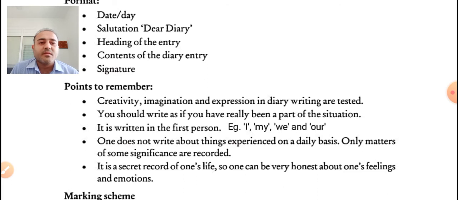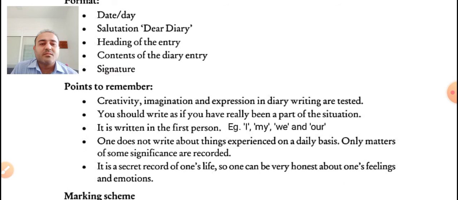Okay. Then next point says it is written in the first person. That means words like I, my, we, and our should be used. For example, I am planning to go for a picnic, or it was the most memorable day in my life. Okay, so I, my, such kind of words should be used while writing the diary. So that is the first person.